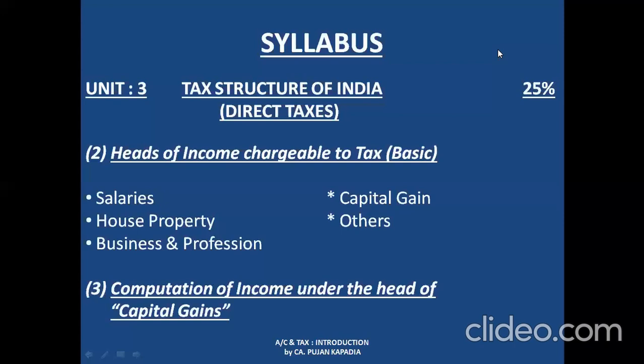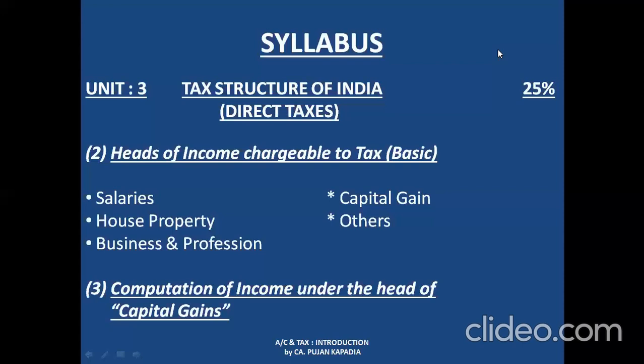The fourth topic is capital gain. If we see downwards, it is again computation of income under the head of capital gains in point number 3, which we are going to cover in this semester itself. Now the question arises, what is capital gain? A definition which is given under the Act is any income that is arising out of the transfer of a capital asset is known as capital gain.